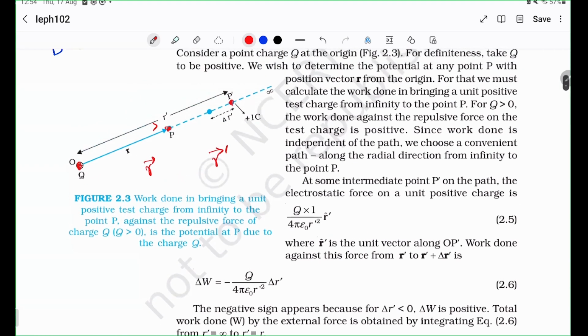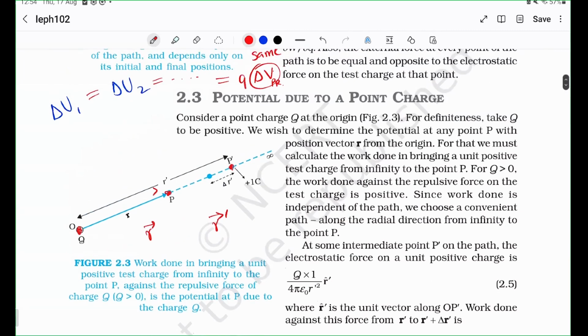Because we want to determine the potential, and you know that potential energy can be calculated using the formula for work, right? We can calculate potential energy like this, and we want to equate it to Q times delta V. We might as well make Q as 1 coulomb. We basically directly calculate delta V, right? So I hope that's fine.